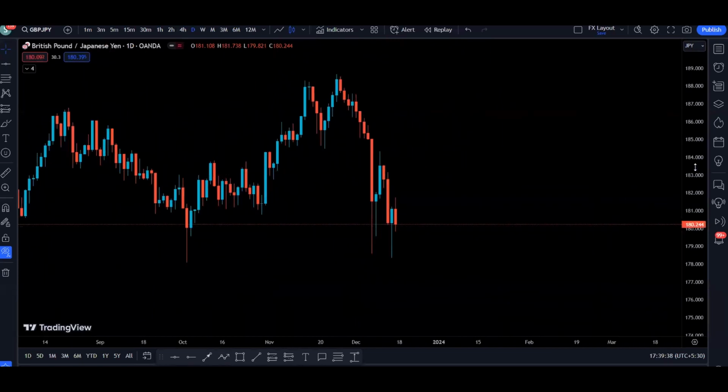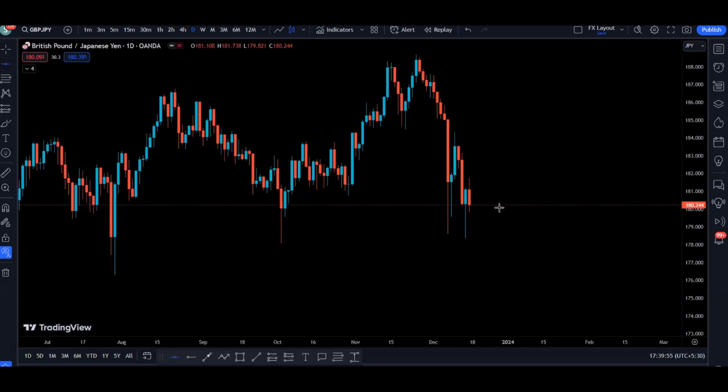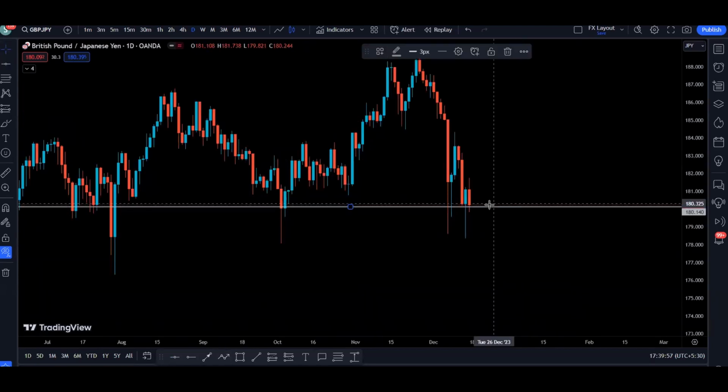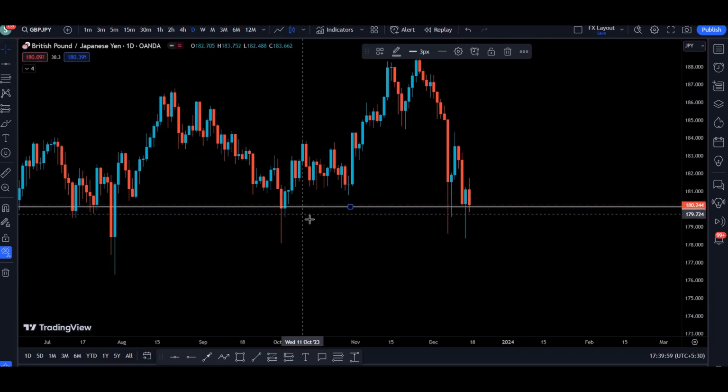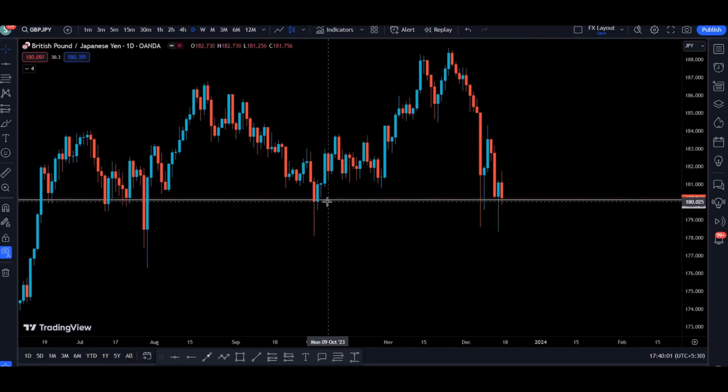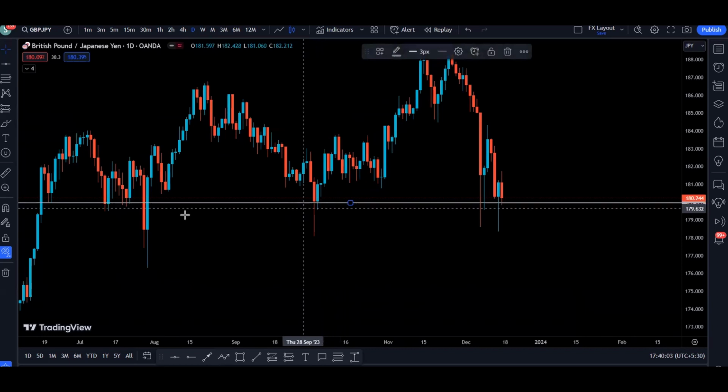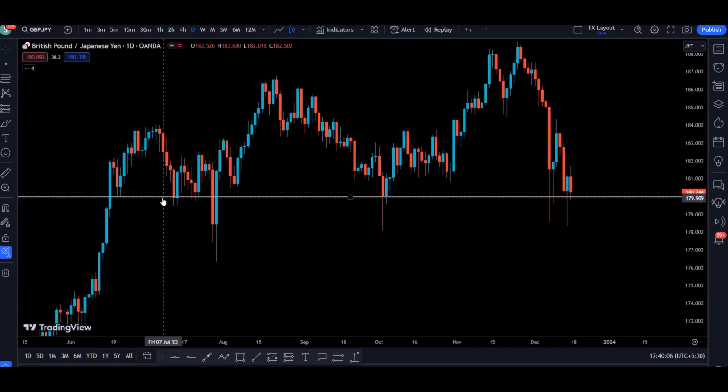So in terms of the market structure, we can see that the price is going to the downside. So we could see that this was a support. Price broke below, we created a lower low, lower high, a lower low, lower high kind of structure. And right now we are going to the downside, right? So that is something happening. Also, let's try to find out where the support and resistance are. This one is going to be immediate support. By looking left, we can see that there is another support, and let's adjust here as well. So this one is going to be a daily support.